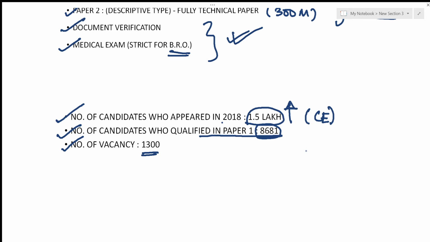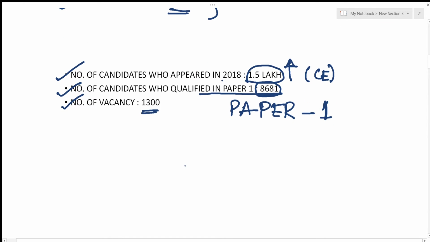So I would say paper 1 plays a major role because most of the students get disqualified in this particular paper. And paper 2 is mostly a repetitive type of questions. If you study the previous years' papers very well, you would definitely do well in paper 2 and secure a good service in SSC JEE. So I feel paper 1 is very important, and this would decide whether you would get selection in some SSC JEE cadre or not. So in this video, I'll only talk about paper 1 and how to crack it, what the syllabus is, and what you need to prepare for.